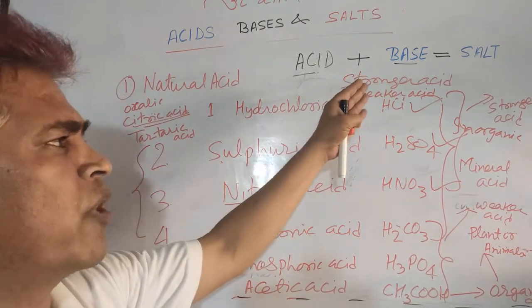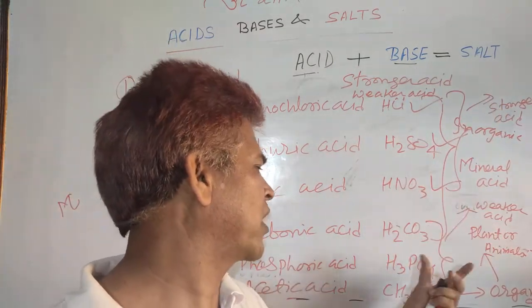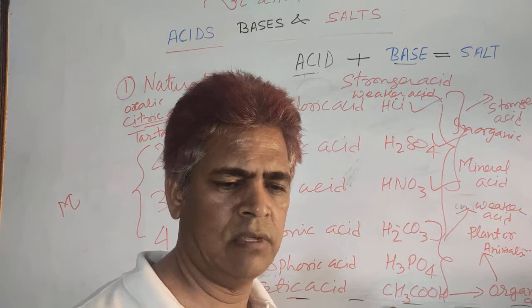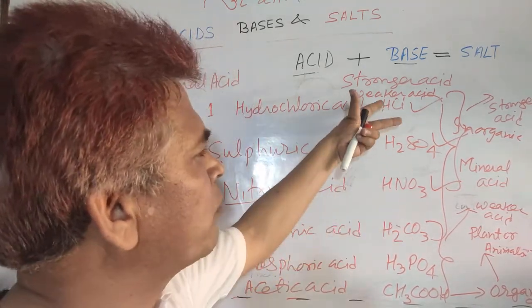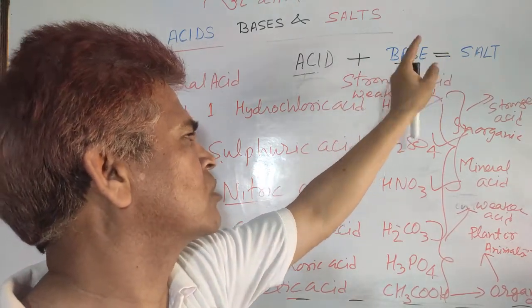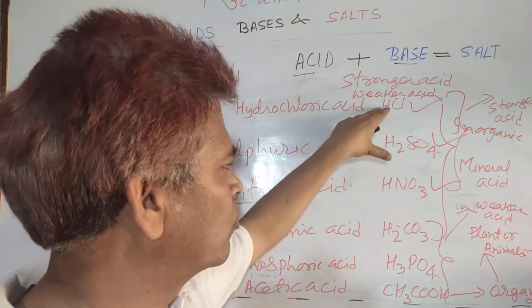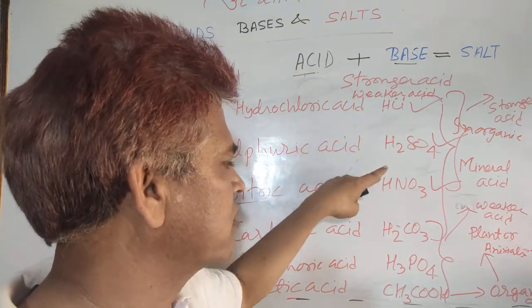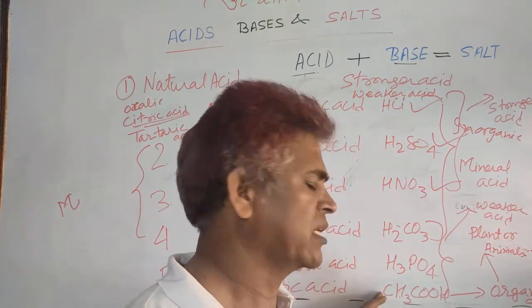There are many examples under stronger acids and various examples under weaker acids. You only need to know a few examples, so that you can also write various examples of salt. That is why you recall some stronger acids, hydrochloric, sulfuric, nitric acid, and some weaker acids, carbonic acid, phosphoric acid and acetic acid.